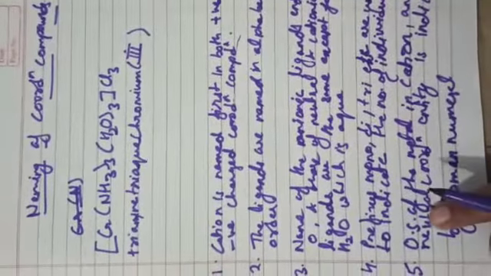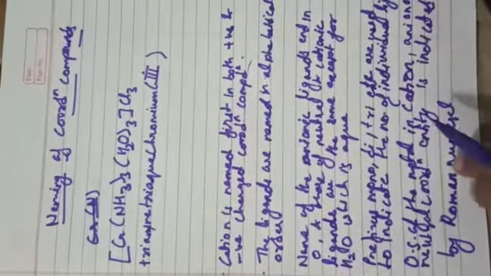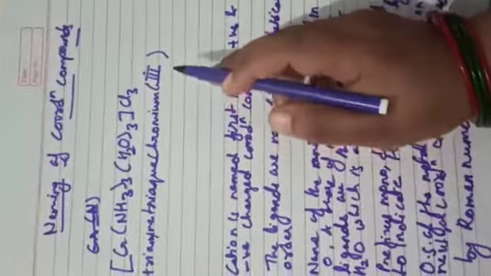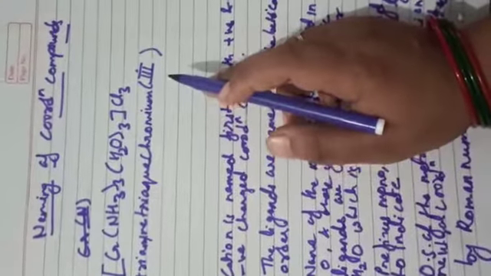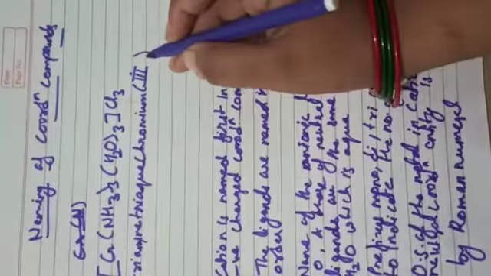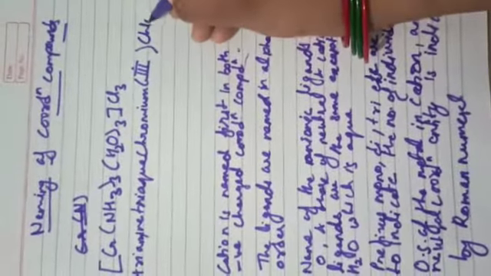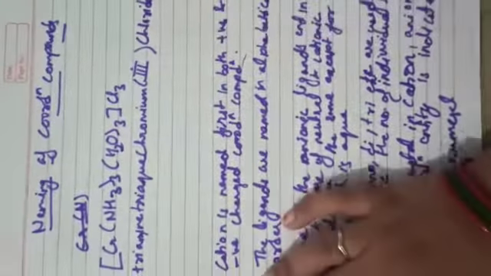As the rule says, we have studied here that the oxidation state of the metal in a cation, anion, or neutral coordination entity is indicated by a Roman numeral. That too in parentheses we have to show it. This is the parentheses, where we are showing the number for chromium, which is 3. And last we have the anion part, which is your chloride. This is how we will name the coordination compound.